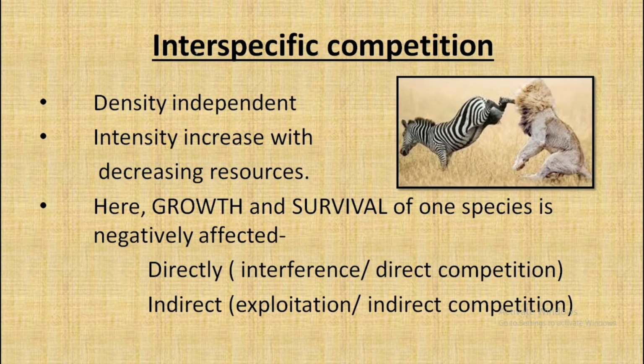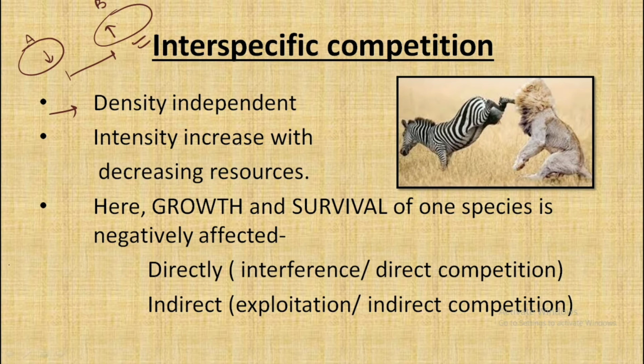So let's talk about interspecific competition in a bit more detail. The first point to remember is that interspecific competition is density independent, because this competition is not dependent on whether the species A and species B members are less or more in number. It is dependent on the resource for which they are competing.